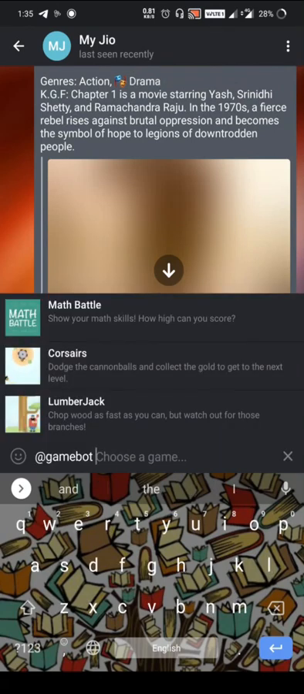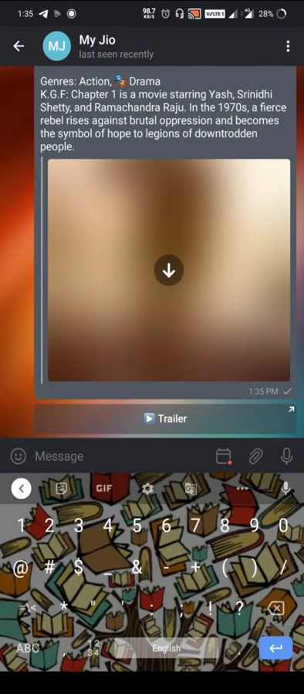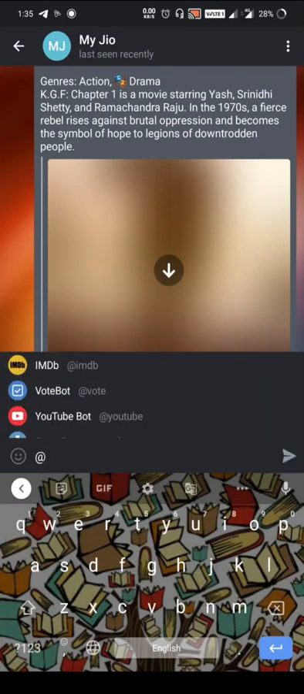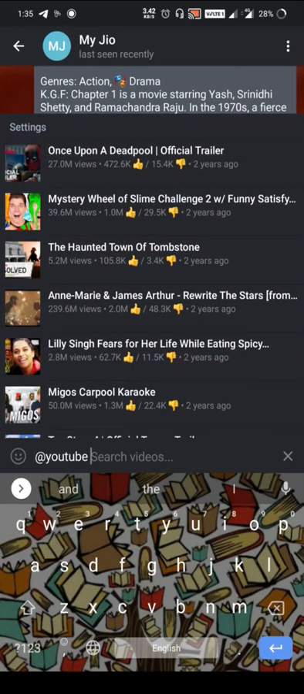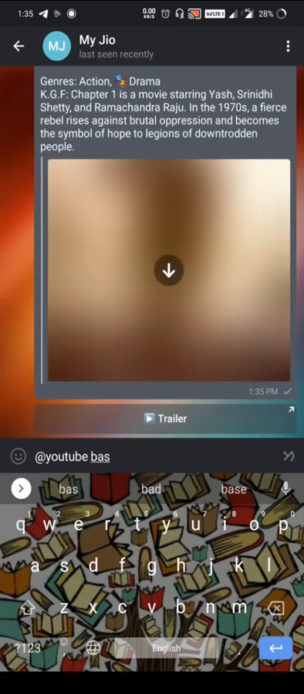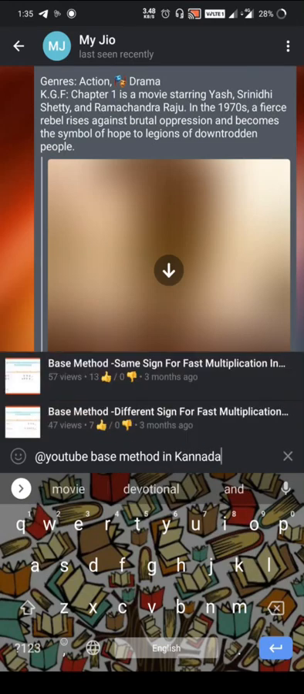Or you can choose a game and play with your friends. It will show the suggestion of this video, for example. You can make use of this option. You can set videos; for example, I will search for a base method video in Kannada and find my channel. It will show the videos of that link. If you search the name, it will show the link of that in YouTube.